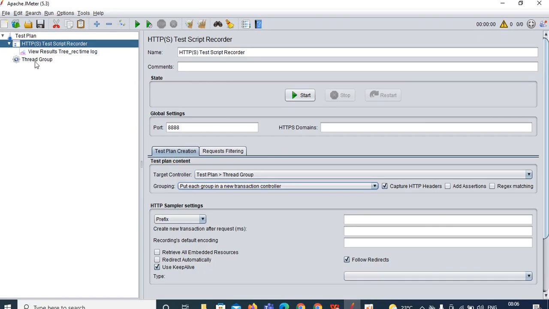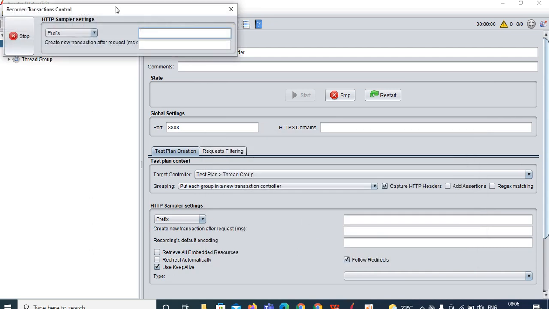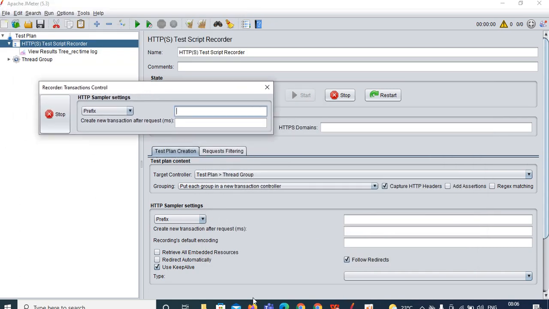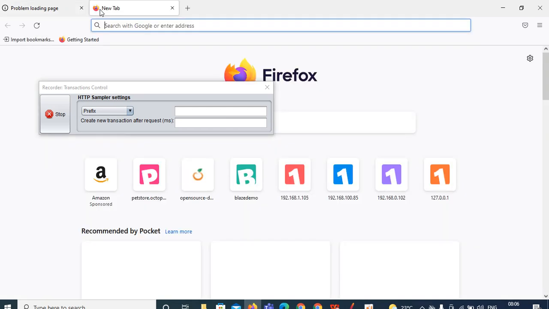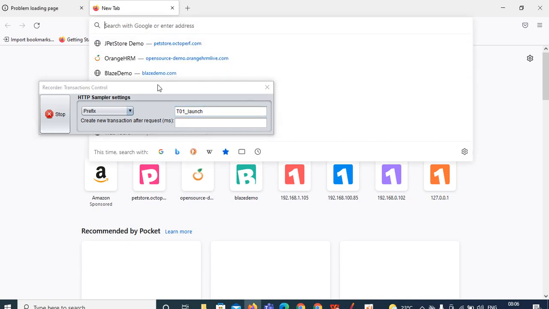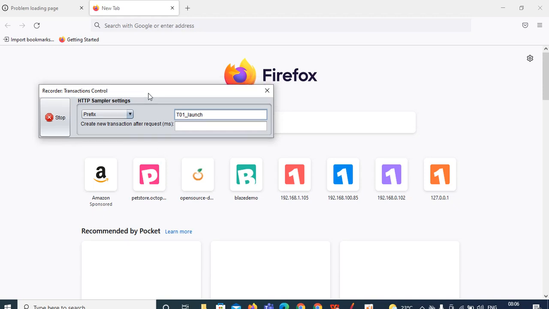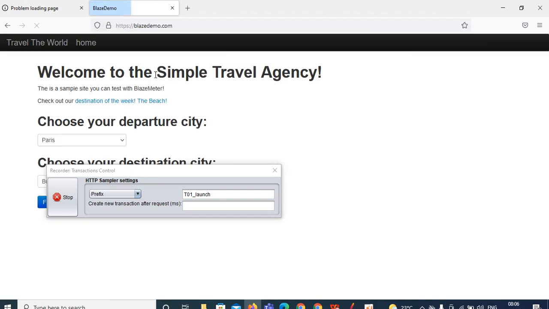Let me go to JMeter. From here you can click on the start to initiate your recording. Click on OK and you can see a pop-up window, right? Now go to your browser. In the browser, before launching your application, enter T01 underscore launch. That is the transaction name which we are doing, and your application is Blaze Demo. So enter that URL over here, blazedemo.com. Okay, so launching is done.